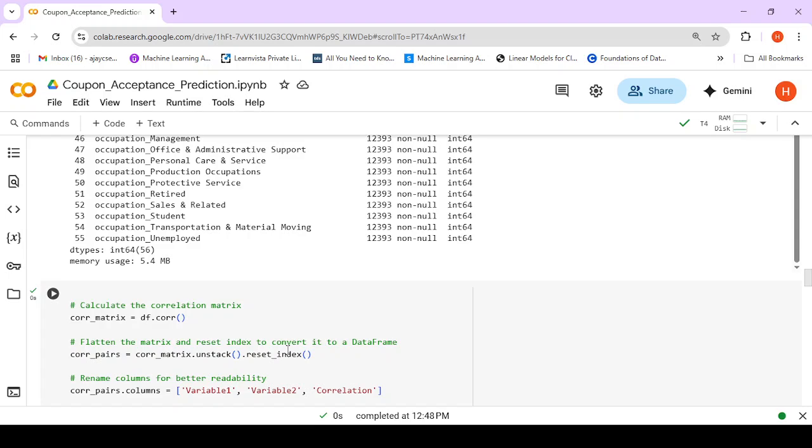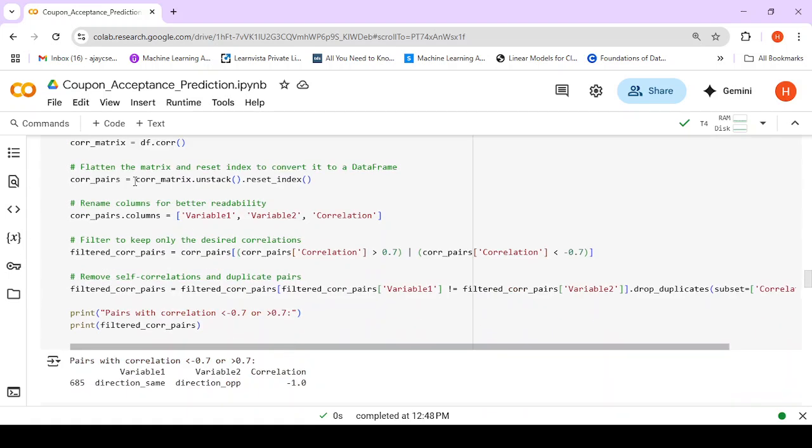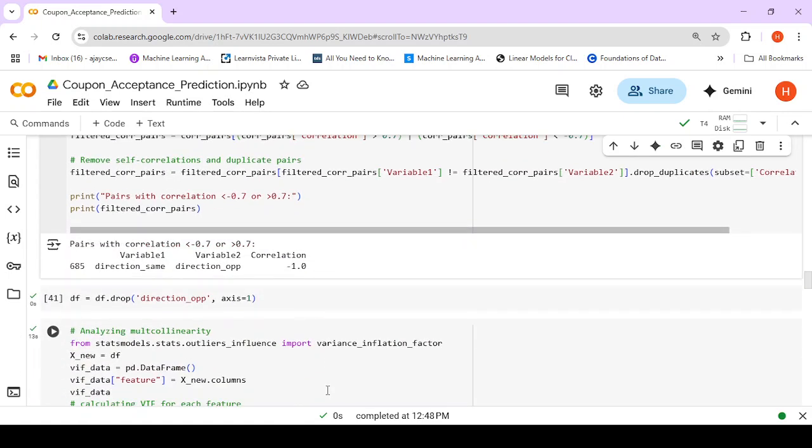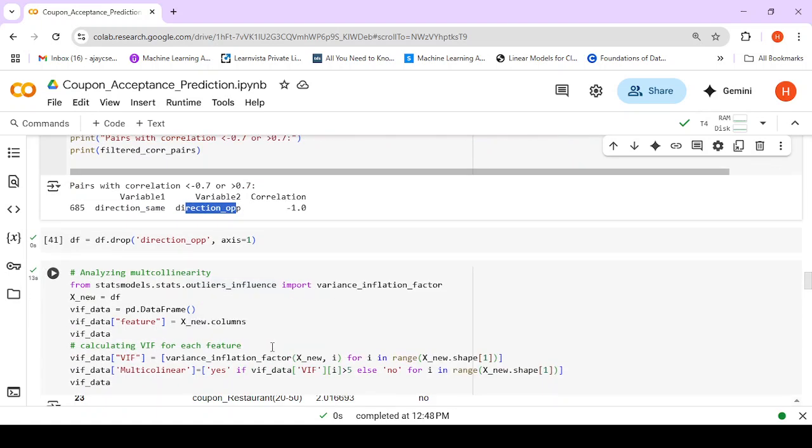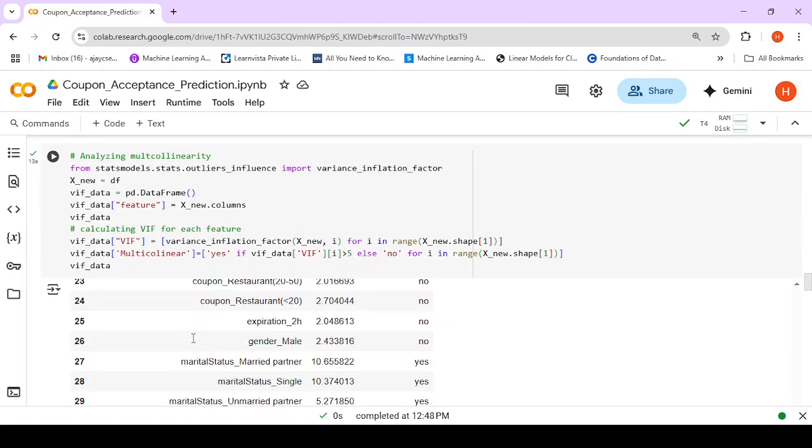So these are the 12,393 records. From correlation, we calculate the correlation and filter to keep only the correlations which are more than 0.7 or less than minus 0.7. So here we get only direction and opposite direction having a -1 correlation, which absolutely makes sense, because when this is 0, this has to be 1. And so we drop one of the columns, and then next is to analyze multicollinearity.